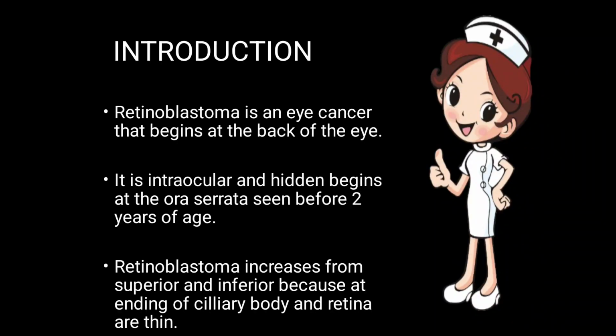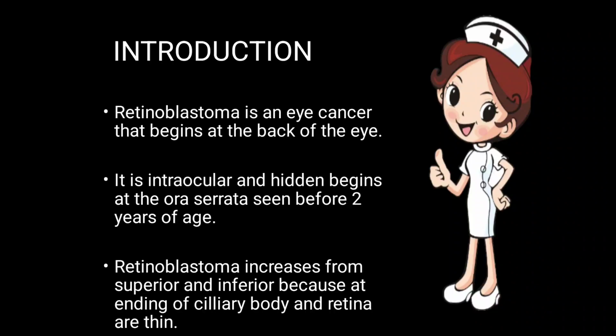The ora serrata area is that area where the ciliary muscle and the retina formation start. So it is a junction between the ciliary muscle and the retina. That area is the ora serrata. So this tumor begins to form at the ora serrata area and is seen before 2 years of age.